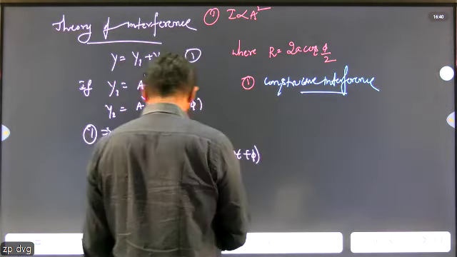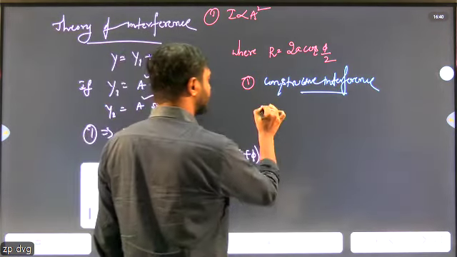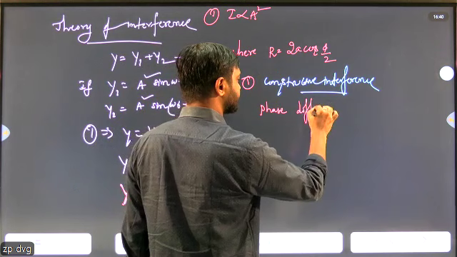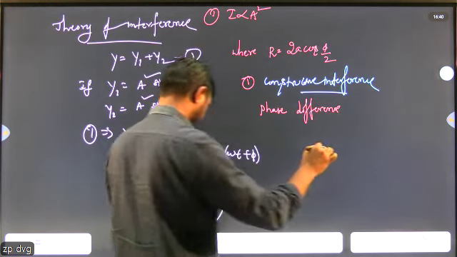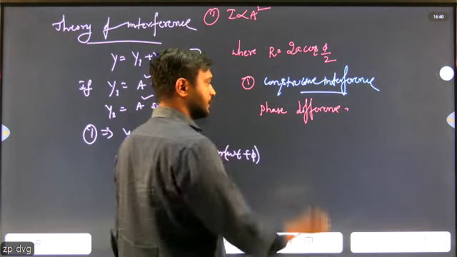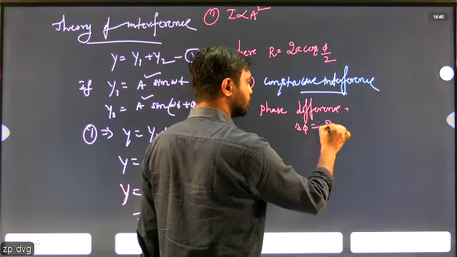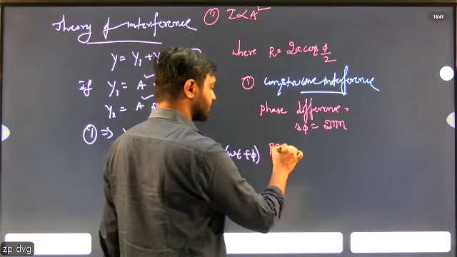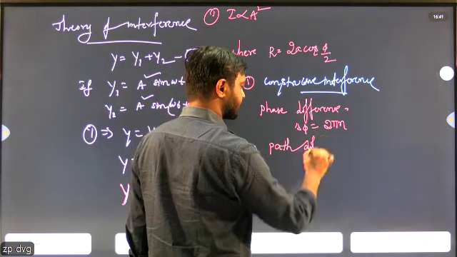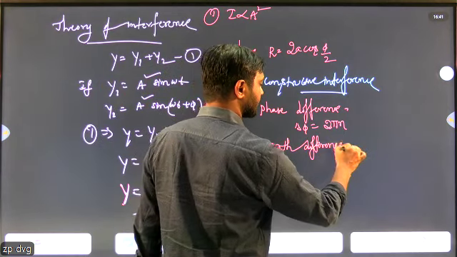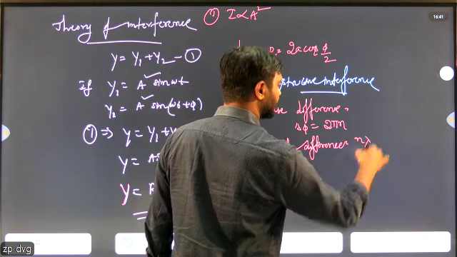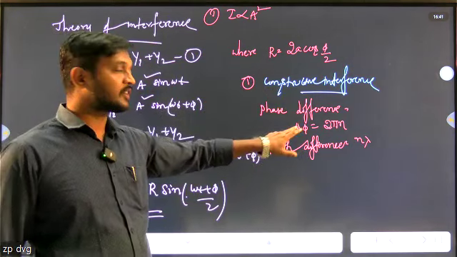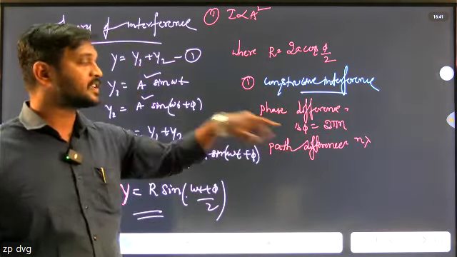First one, constructive interference. What is the phase difference? Delta phi equals 2 pi n. And path difference equals n lambda. This is constructive interference. Phase difference delta phi equals 2 pi n, and path difference n lambda.